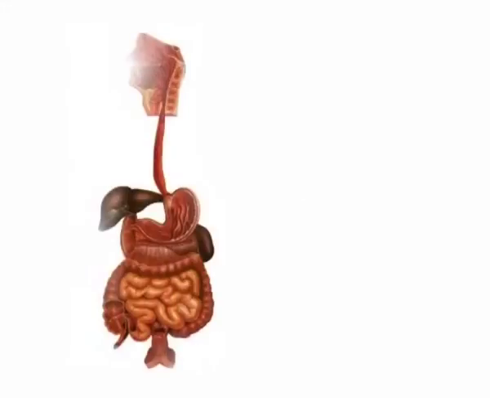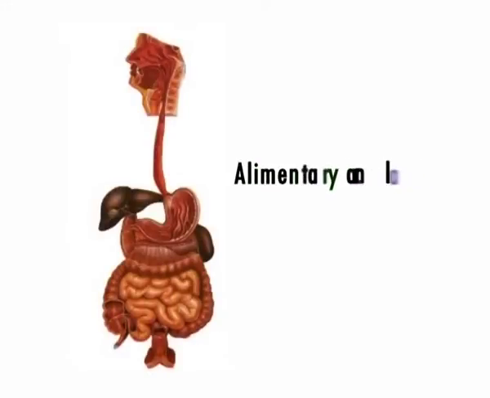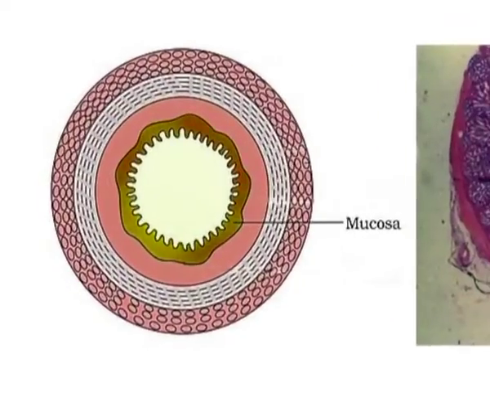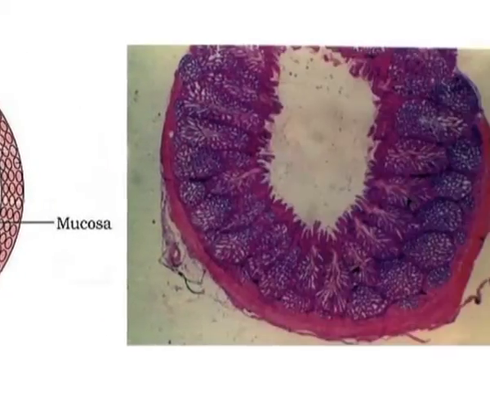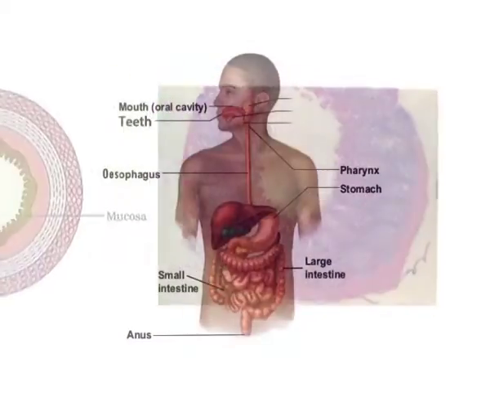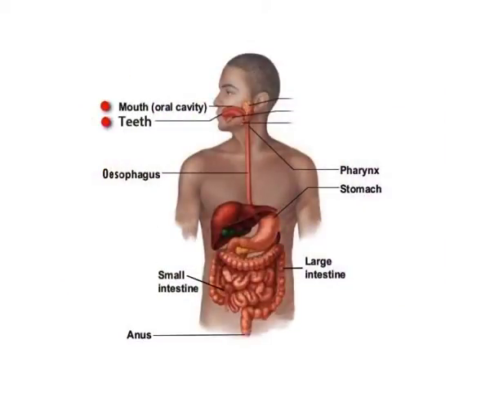Alimentary canal is an important part of the digestive system. It is also called as alimentary system. It is a muscular tube which extends from the mouth to the anus. Inside this tube is a lining known as mucosa. The parts of the digestive system include mouth, oral cavity, teeth, esophagus, pharynx, stomach, small intestine, large intestine, and anus.